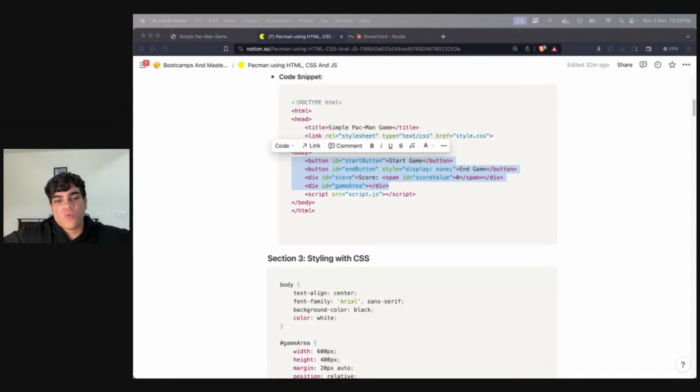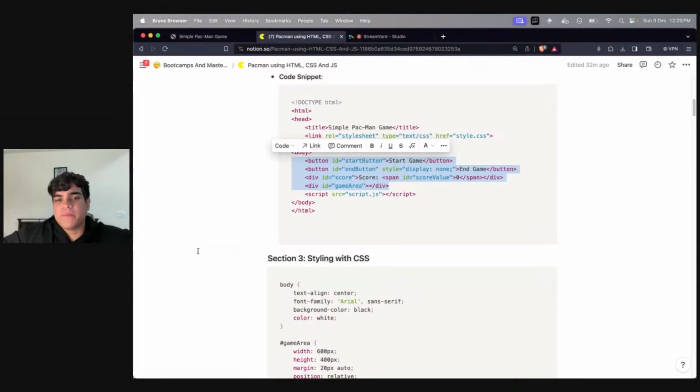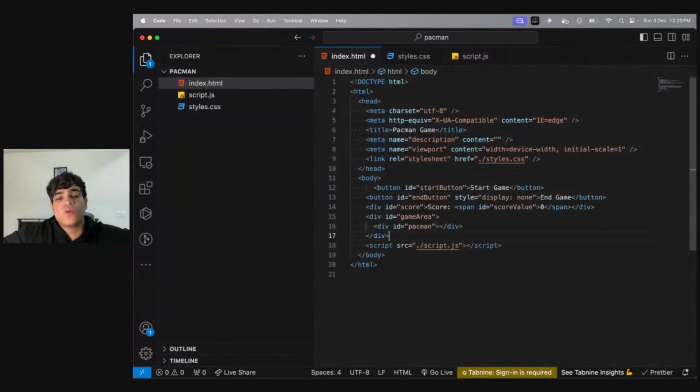All right. So what we are going to do is I'm just going to copy this code and paste it. Again, guys, I have attached all the code for you to see. That is why I won't be writing everything in front of you, but rather I'll be explaining everything, because that will save all of us a lot of time. And this way, within just the next 40-50 minutes, your game will be ready. Okay, so we have the start button, we have the end button, we have the score, and we have the game area.